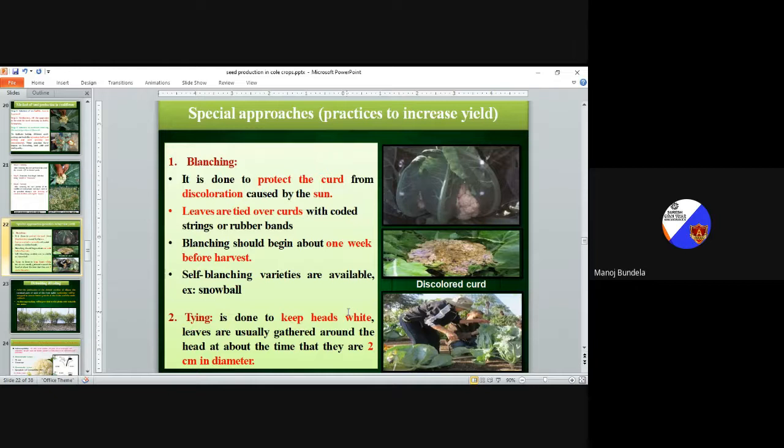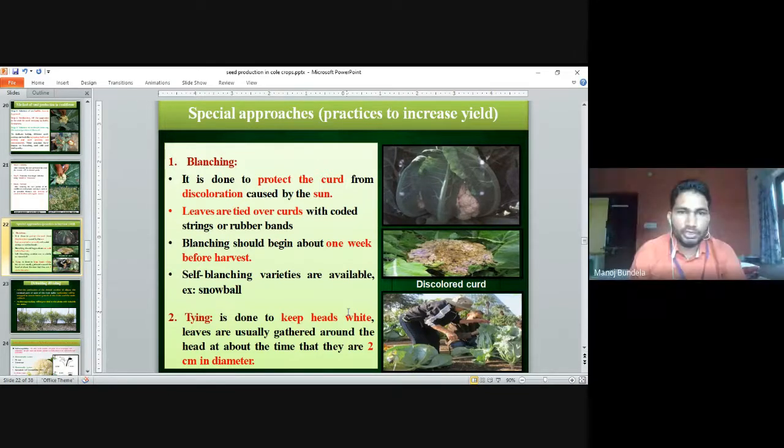To increase the yield, we can use a special practice like blanching. It is done to protect the curd from the discoloration caused by the sun. If the curd is exposed to sunlight, it discolors, so we have to cover the curd with the help of leaves. The leaves are tied over the curd with corded string or rubber bands. The blanching should begin about 1 week before harvesting.